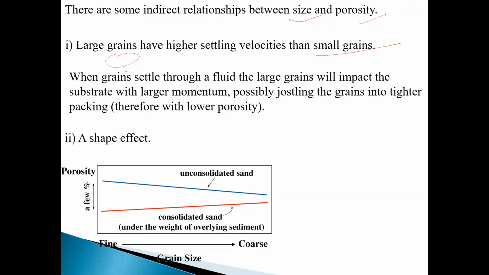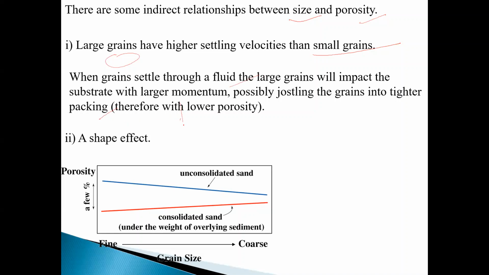When grains settle through a fluid, large grains will impact the substrate with larger momentum, possibly jostling the grains into tighter packing, due to the weight of the large grains.